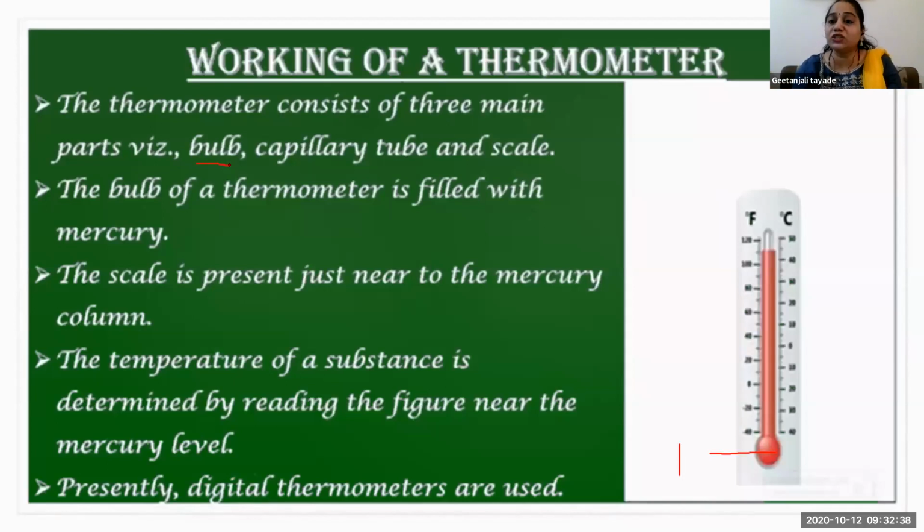How will you calculate that below 0 degrees? You need to adjust your freezer accordingly. Your freezer temperature is below minus degrees. For preparing ice cream, you need to freeze much more, so you need to adjust that temperature. To calculate such a temperature, you need a thermometer. But nowadays in a freezer it is given, so you can just turn the knob. But for a particular substance, whatever substance that is, you need to calculate its temperature.